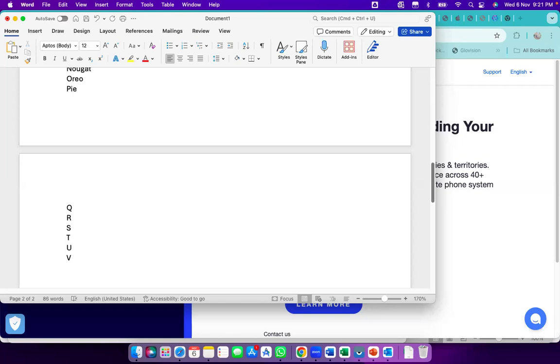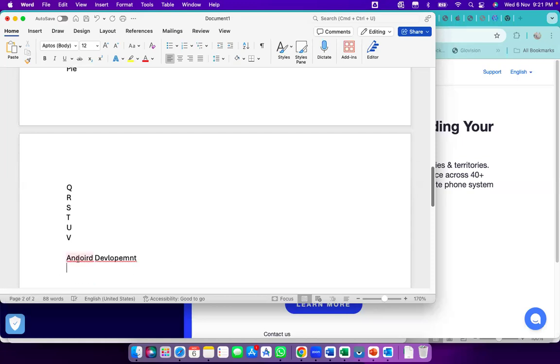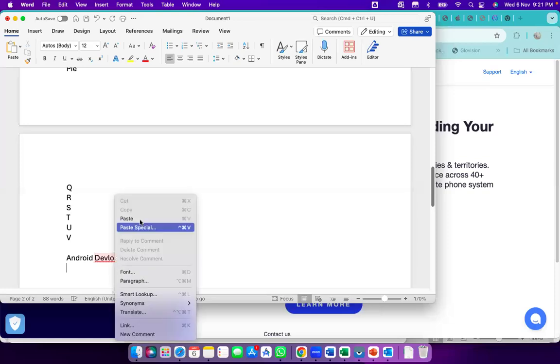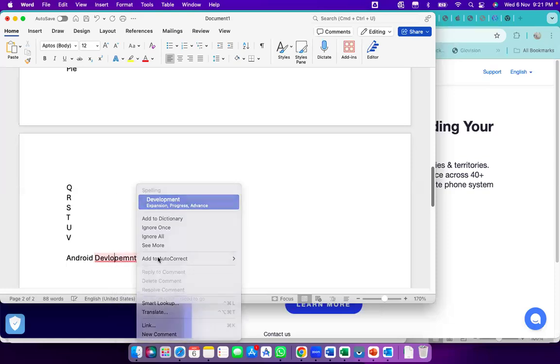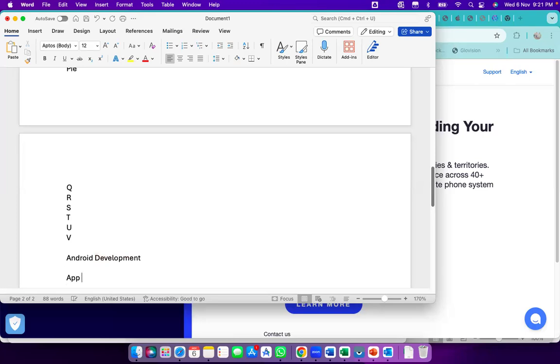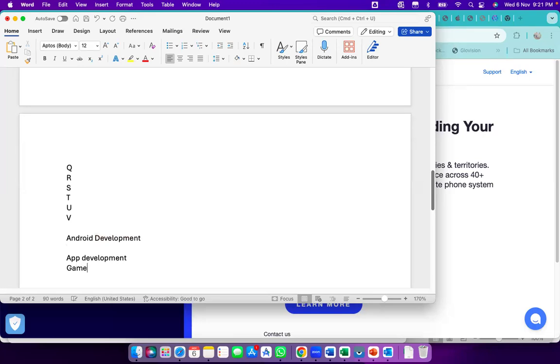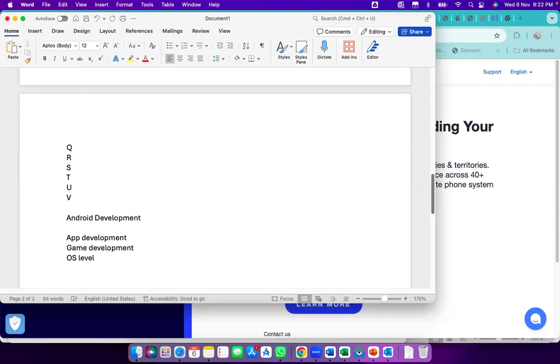In Android development, there are three types of development. The first one is app development, then game development, and the next is the OS level. App development is our code.